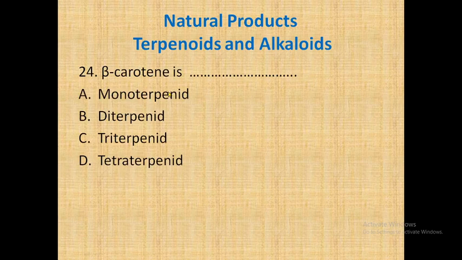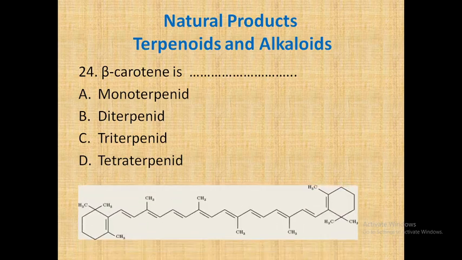Beta carotene is A monoterpenoid, B diterpenoid, C triterpenoid, or D tetraterpenoid. Let's see the structure of beta carotene. It is a very long chain structure, and generally it contains about 40 carbons. Hence it will be a tetraterpenoid.